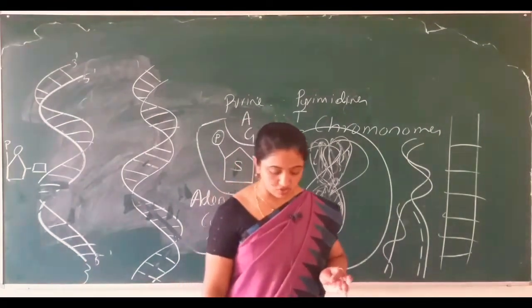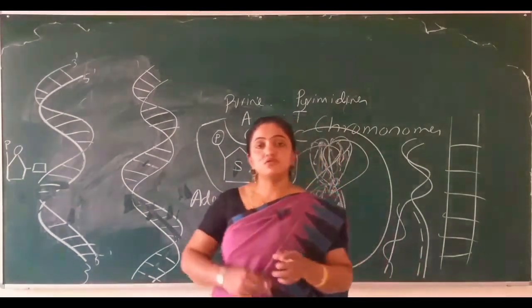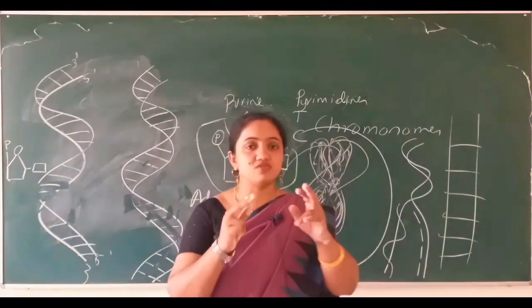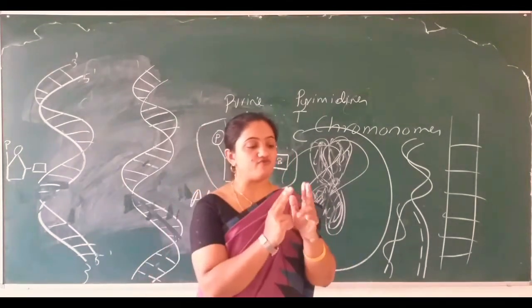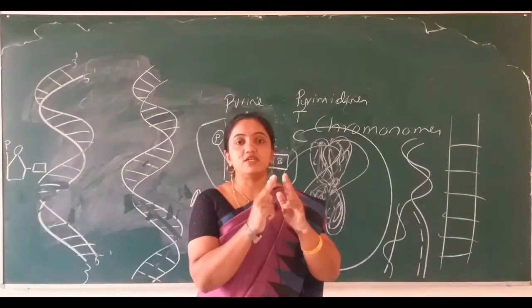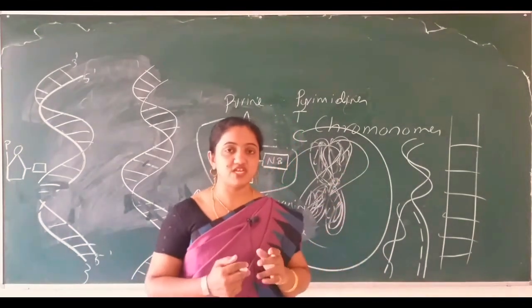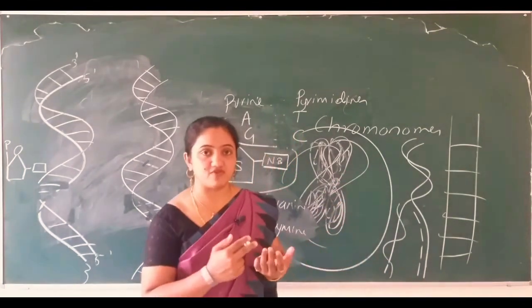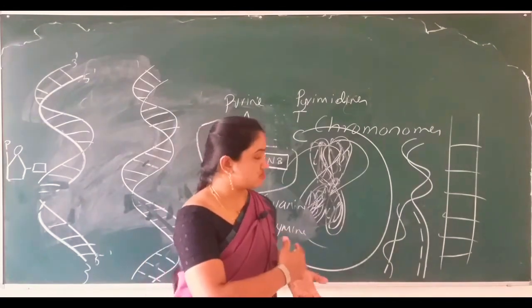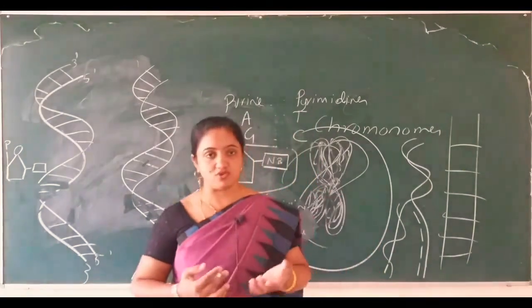As I told you, we are going to learn about replication, how DNA replicates, how one DNA divides into two. We have to study a number of enzymes and concepts. Only a brief content I am telling you here.